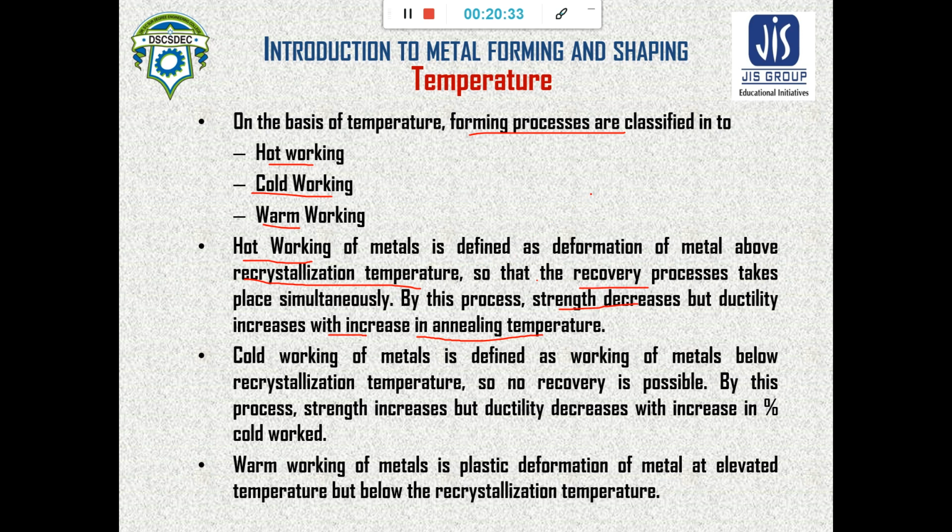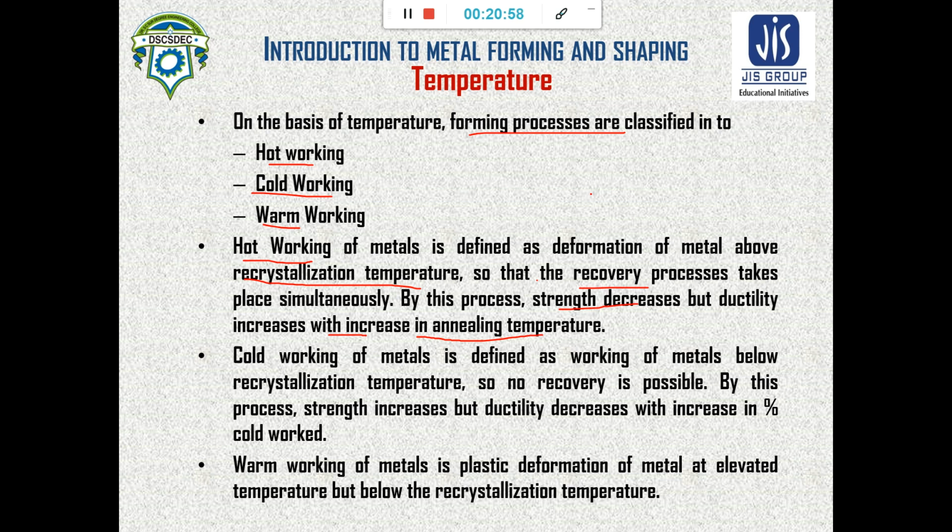So there is no recovery possible, there is no crystal structure change. That's why the strength of the material is increased at the expense of ductility when the material is cold worked.